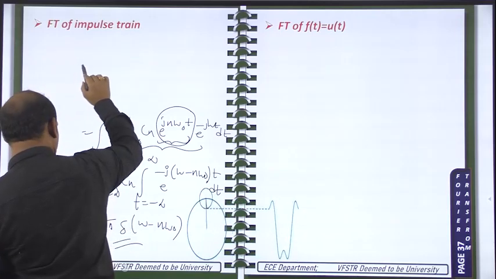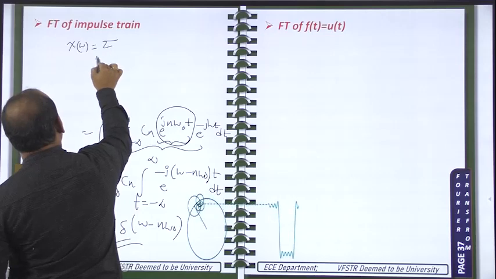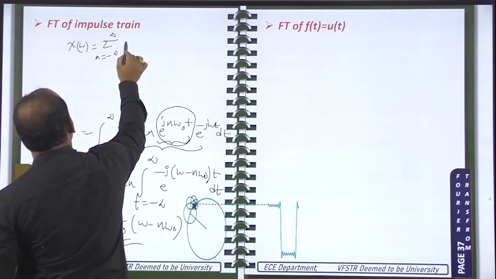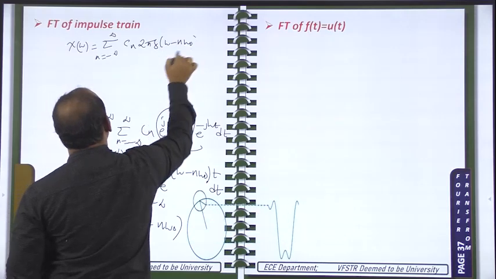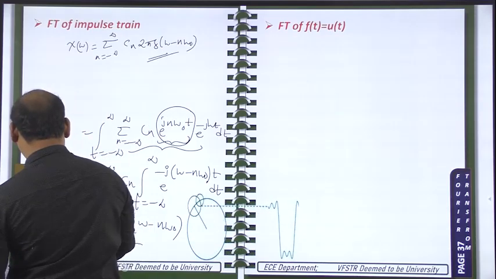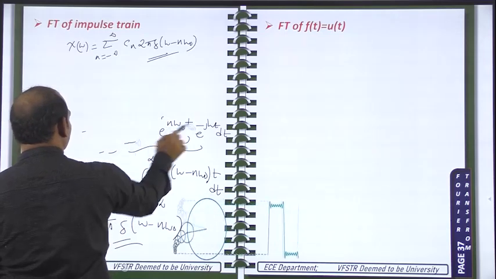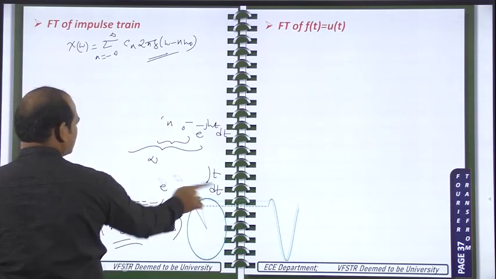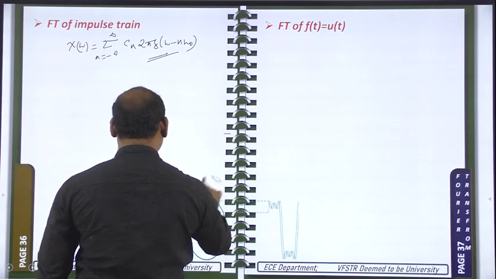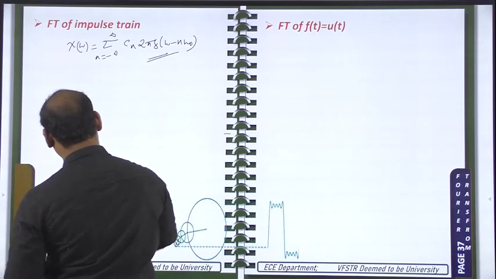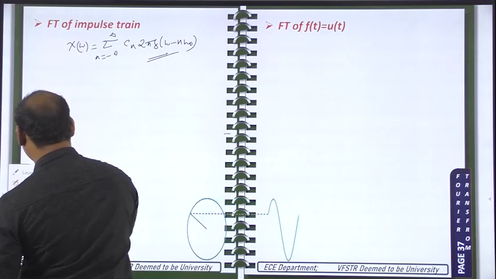Now what we got? X of omega is equal to the sum over n from minus infinity to plus infinity of Cn times 2 pi delta of omega minus n omega naught. This Fourier transform is applicable for all periodic signals. Okay, this is the formula for the Fourier transform of periodic signals. In order to calculate it, what is required? Cn is required. If you know Cn, just a substitution is required.